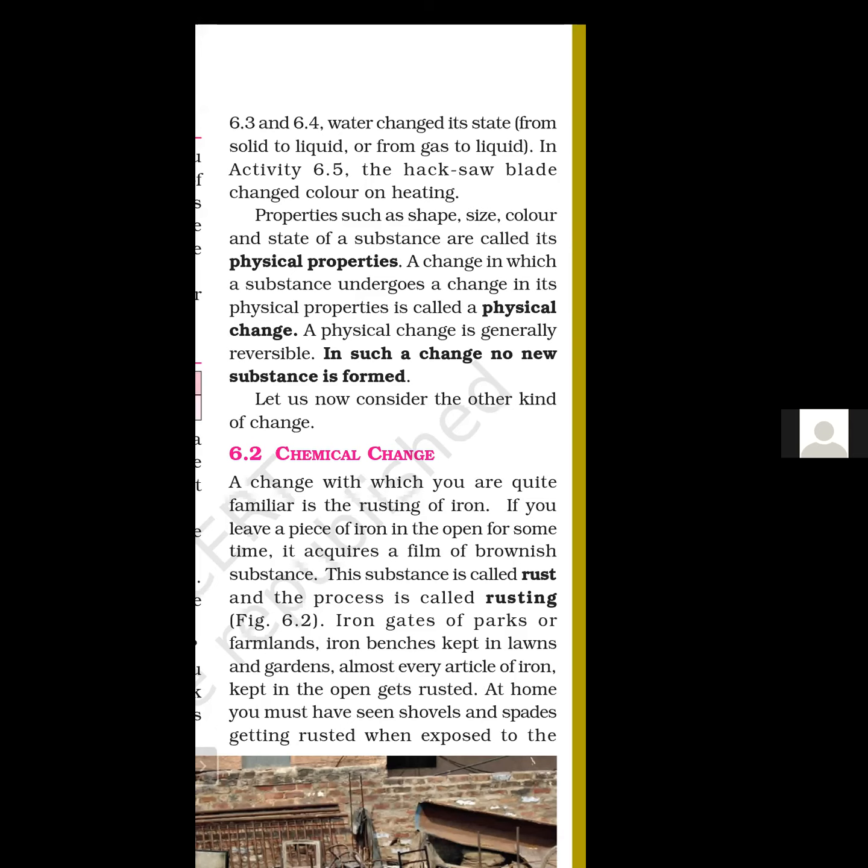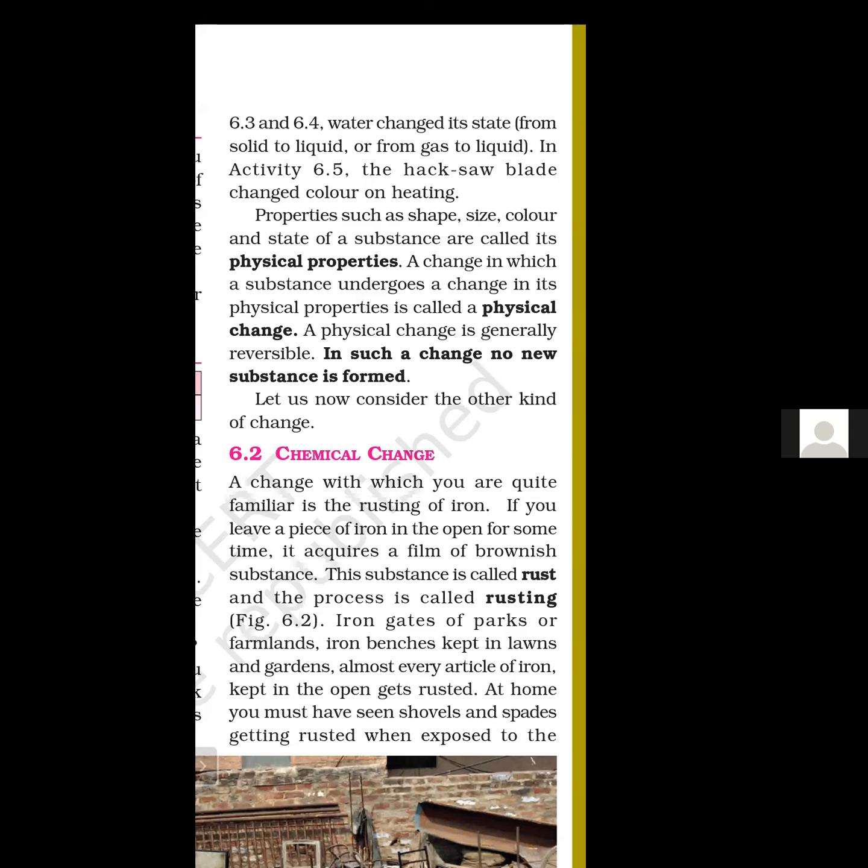If you leave a piece of iron in the open for some time, it acquires a film of brownish substance. Film means a layer of brownish color. This substance is called rust, and this process is known as rusting.